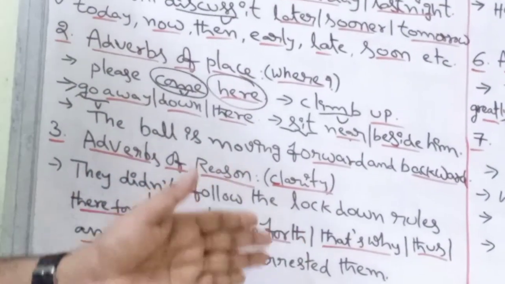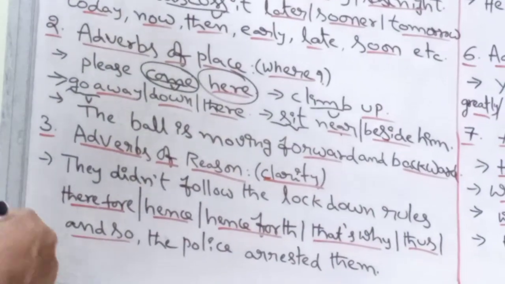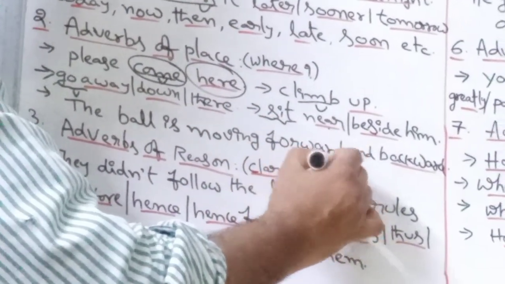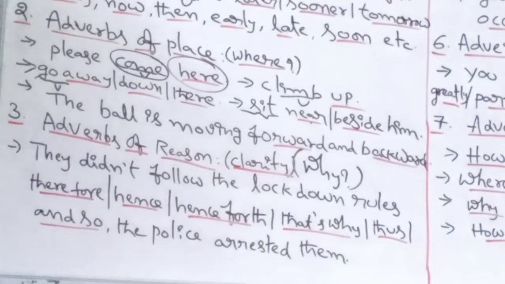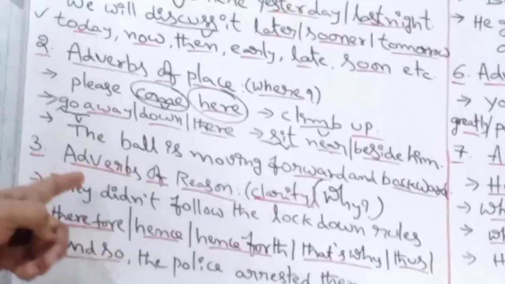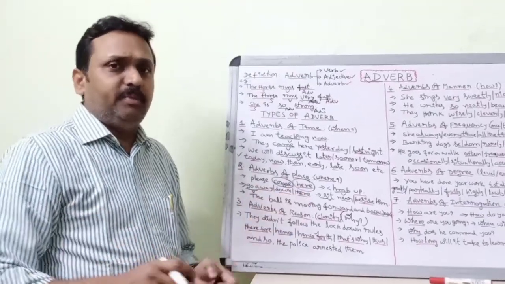Police arrested. Arrested is the verb. And they are stating the reason why the police arrested them. They are giving the answer to the question why. That's why they become adverbs, and they are stating the reason very clearly. They are giving clarity. That's why they become adverbs of reason. They are giving pretty clarity.